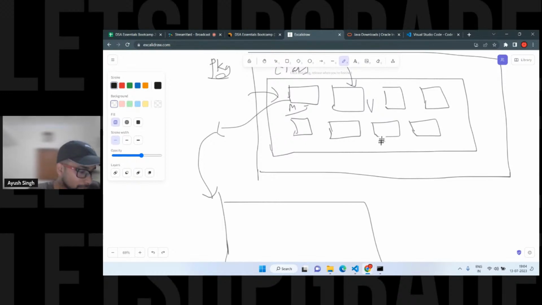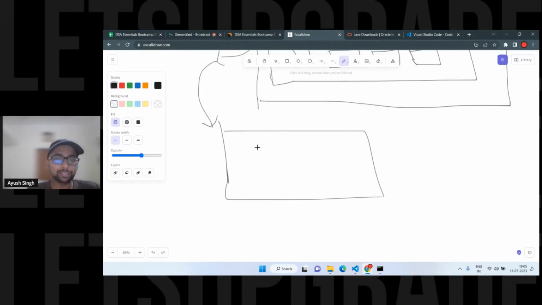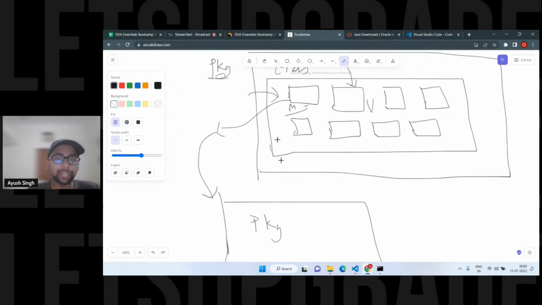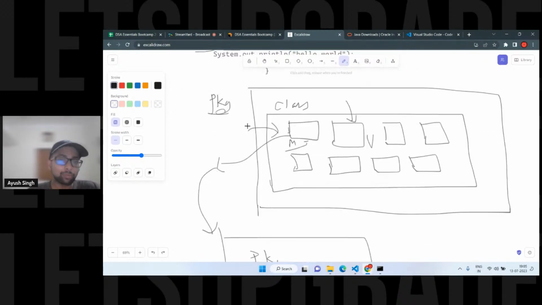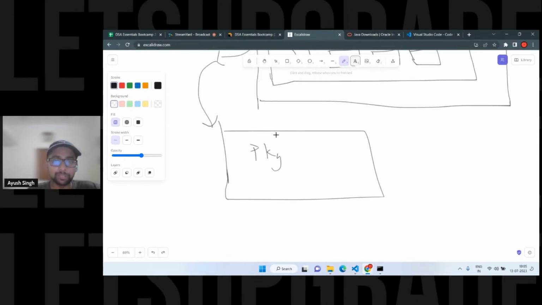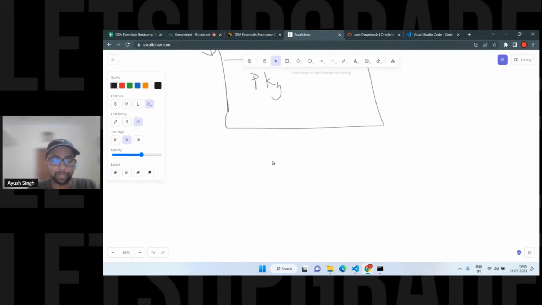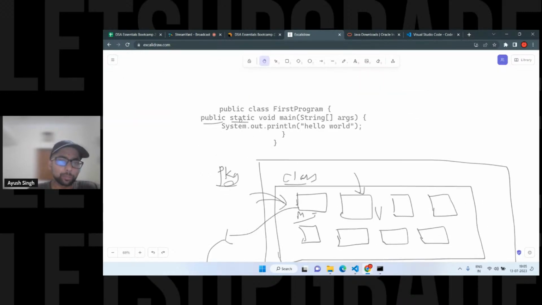So here, this is the methods and this is the values, and this is actually a different package. If you make it public, you can access it. Otherwise, if you are not making it static, what will happen? If it is static, you don't have to make an object of this class to access this method. Let's suppose my class is Student, so I don't have to use a student object to call a method. If I'm making it static, I can directly access it. That's the purpose of static.